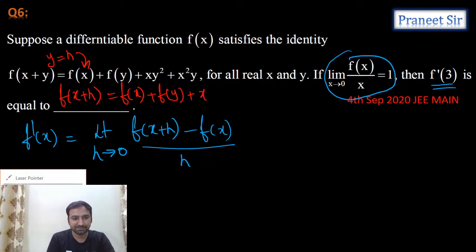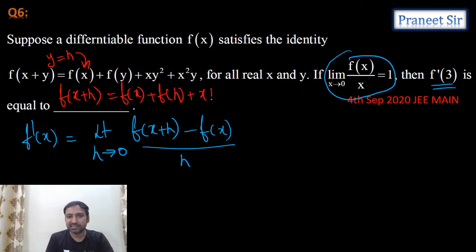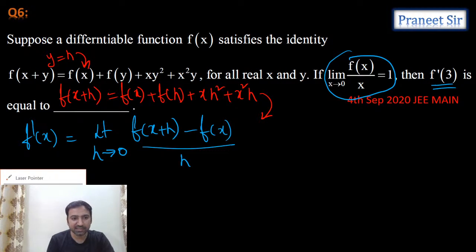This is h, and x into h square plus x square into h. This value will be substituted here. If you substitute this value here, guys, tell me what we get.